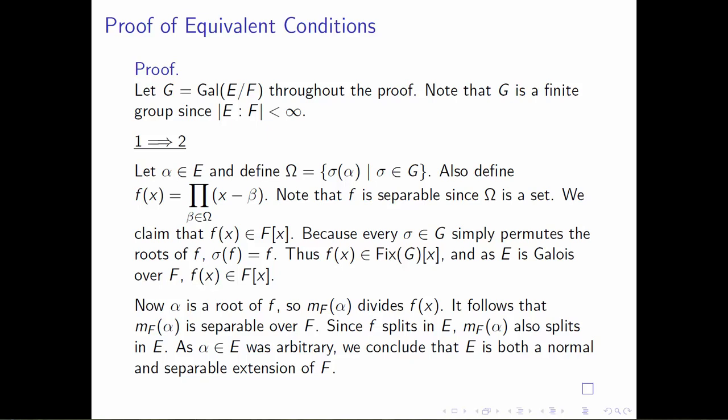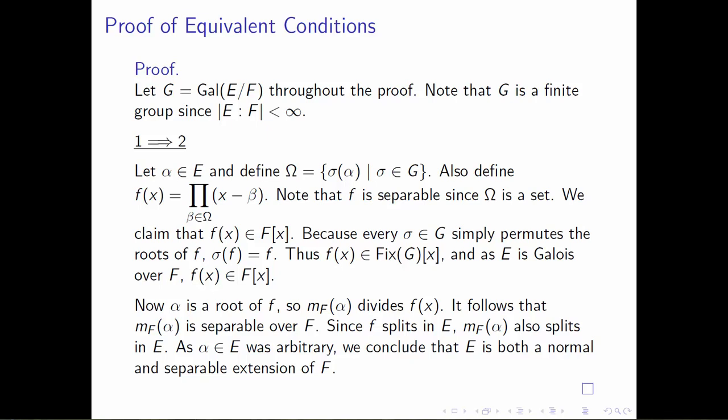that the minimal polynomial of alpha over F divides f of x. It may or may not be equal to f of x, but it divides it. Since the roots of f of x are distinct, it follows that the roots of the minimal polynomial of alpha over F are distinct, and this means that the minimal polynomial of alpha over F is separable. So, alpha is arbitrary. That gives us that we have a separable field extension here.